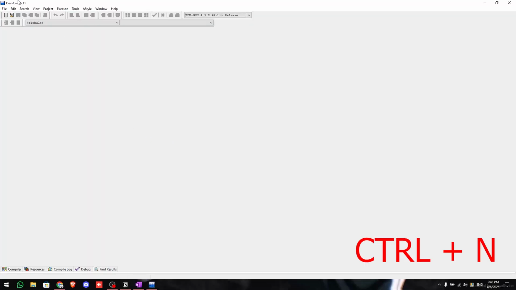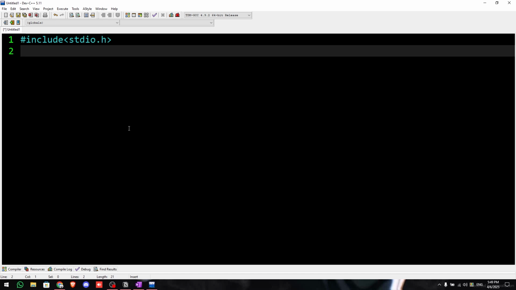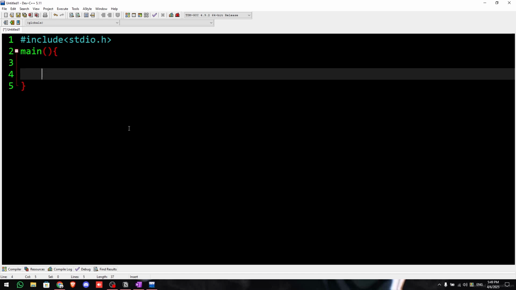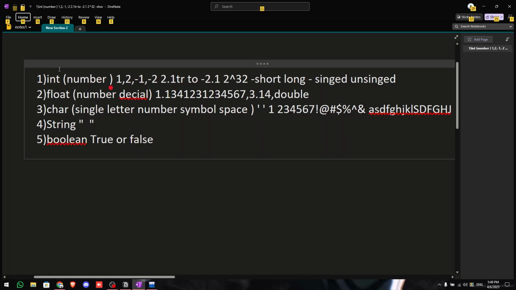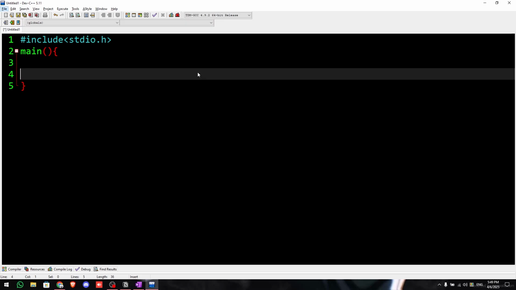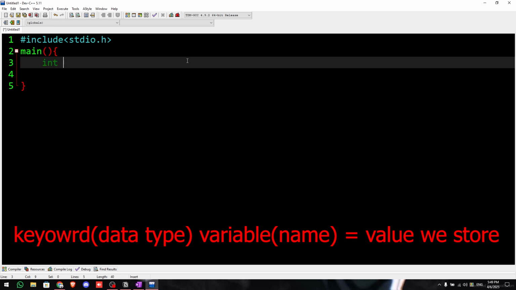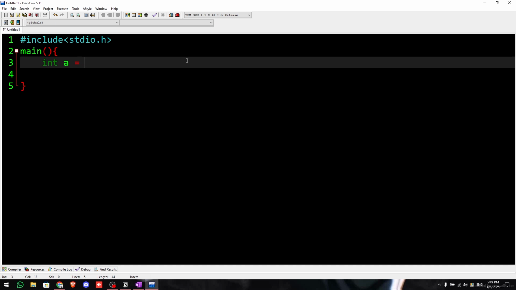So let's open Dev C++, Control N. Okay, same as we did before, include stdio.h. We'll have the main function. Okay, and here, first let us see an integer number. How do I declare an integer number? For int it's very simple, the keyword is int, then we have to assign a variable. I like to call it a, equals, let us say some number 10, and a semicolon.